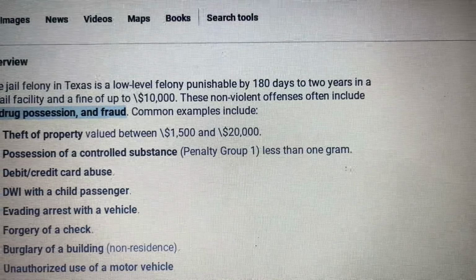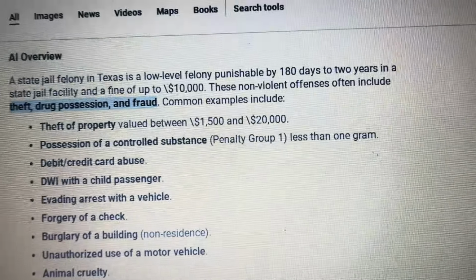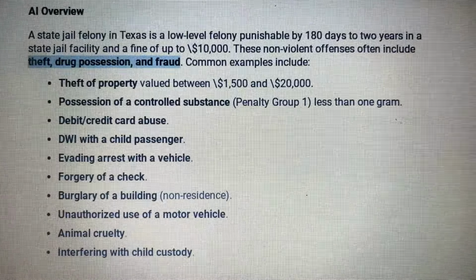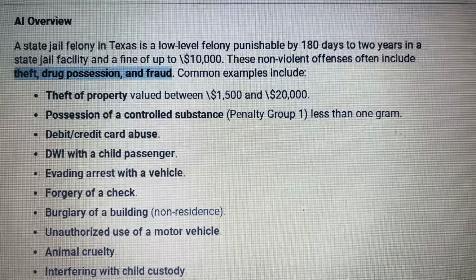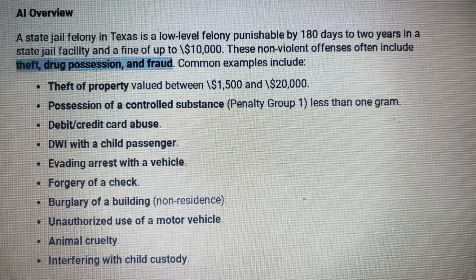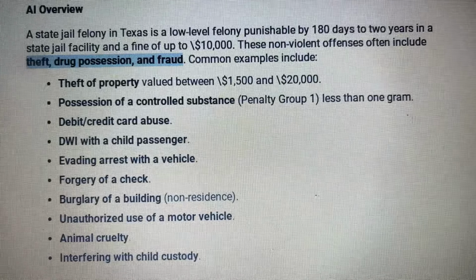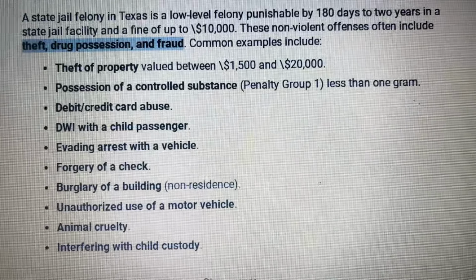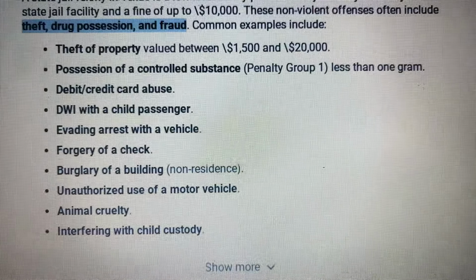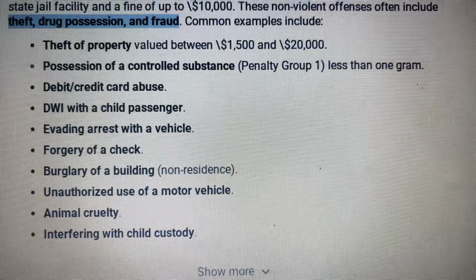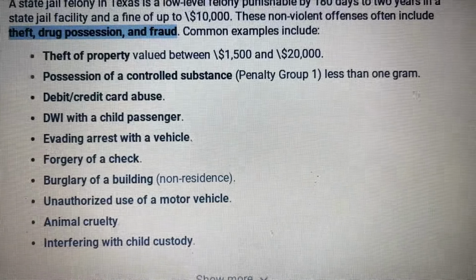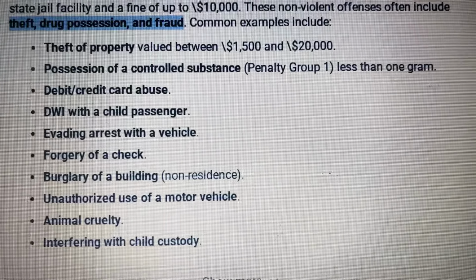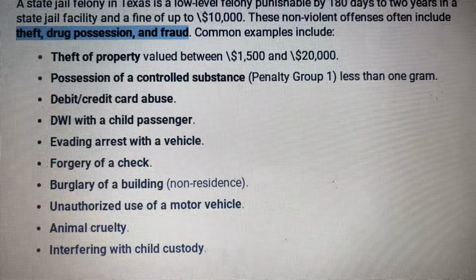Anyways, these non-violent offenses can include drug possession, theft, and fraud, theft of property, possession of controlled substance, credit card abuse, DWI with a child passenger, evading arrest in a vehicle, forgery of a check, burglary of a building, unauthorized use of a motor vehicle, animal cruelty, and interfering with child custody.